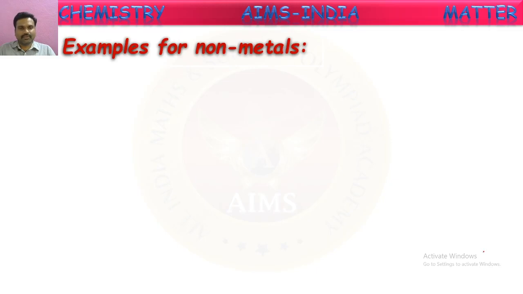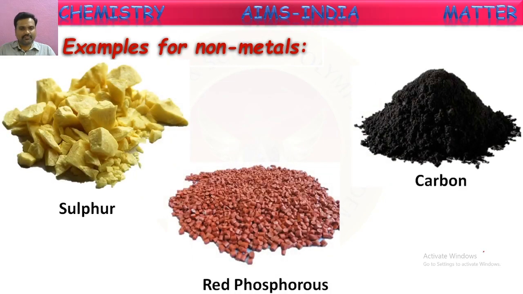Examples of non-metals we can see here. Sulfur, red phosphorus, carbon. Yes, these are solids, soft solids we can say. They are brittle also. So here it looks like hard stones. When this piece of sulfur falls down on the floor, it breaks up easily into small pieces, which we said is brittle in nature. So most of the non-metals are soft solids or gases.